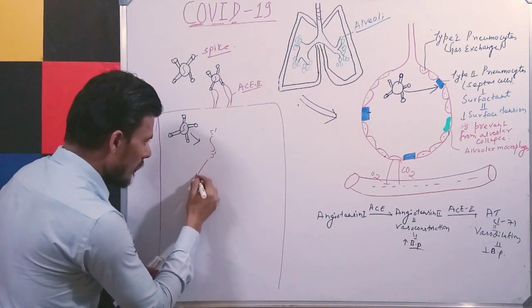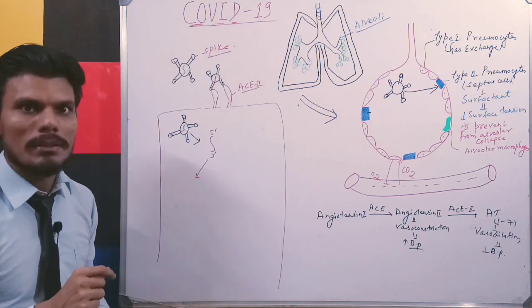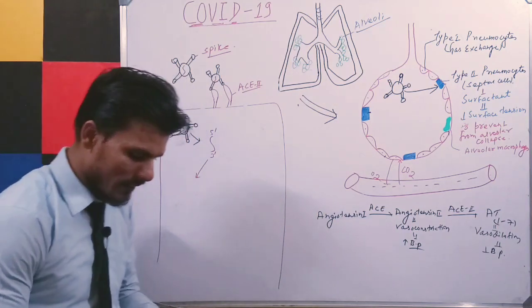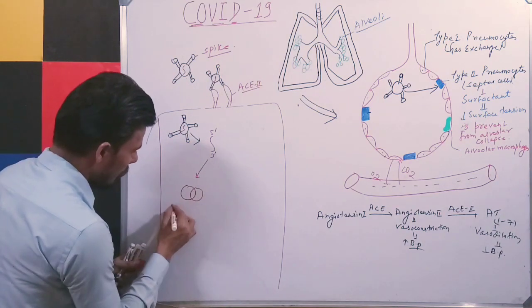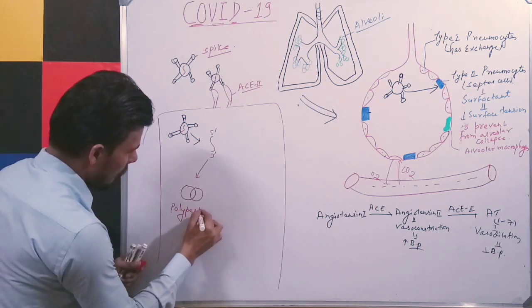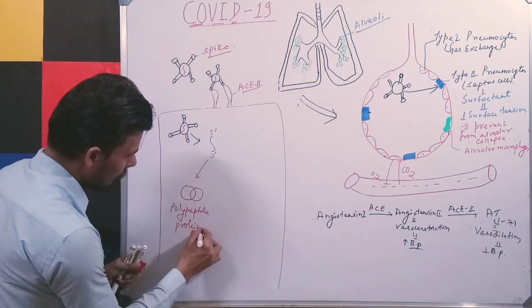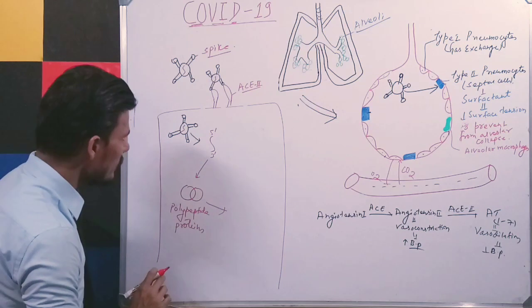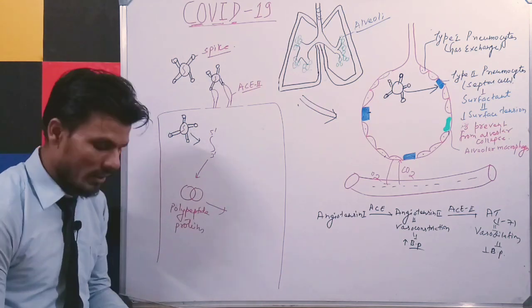Now this will hijack our ribosome. What is the function of ribosome in our body? It helps in protein synthesis. From that, this will form polypeptide proteins. Okay. With the help of these polypeptide proteins, this virus will form all the other structures which are needed for its formation.